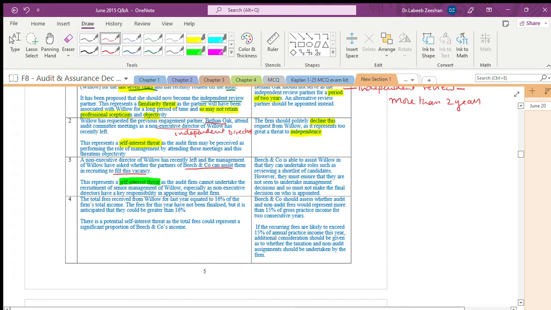Very, very specifically, an audit firm has to be independent. We cannot undertake the recruitment, and that too especially for non-executive roles. How can we reduce the risk? Minimum, that is the recommendation: Beech and Company is able to assist Willow in that it can undertake such roles as reviewing the shortlisted candidates. You can review the things. However, they must ensure that they are not seen to undertake the management decisions.